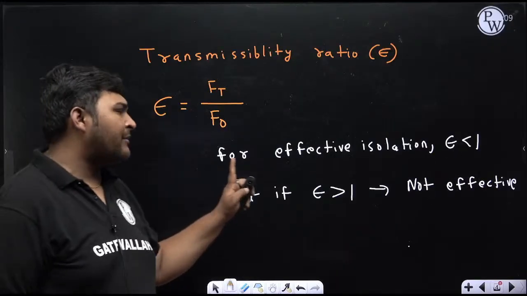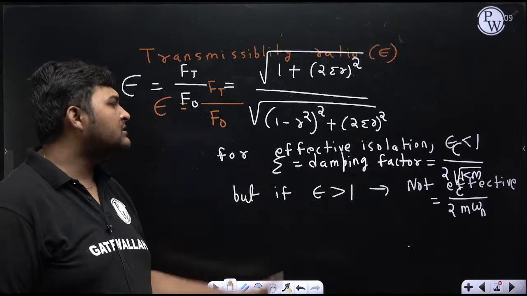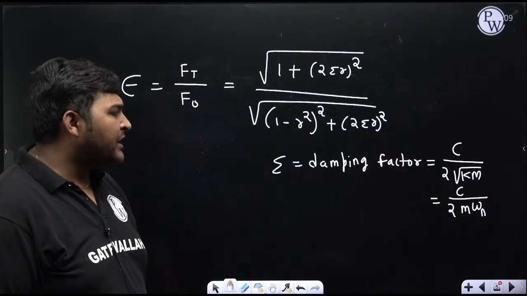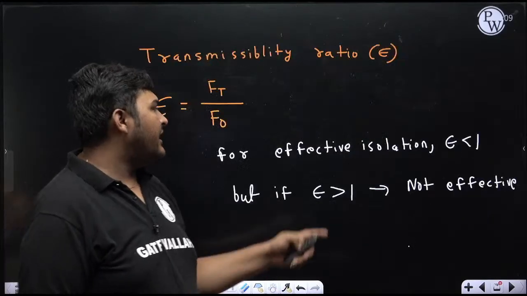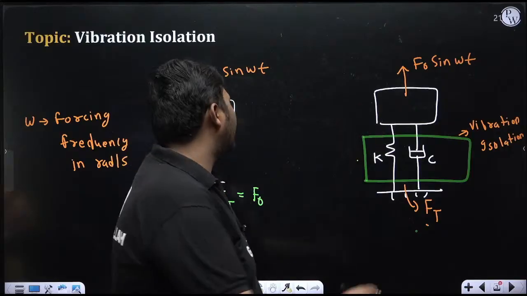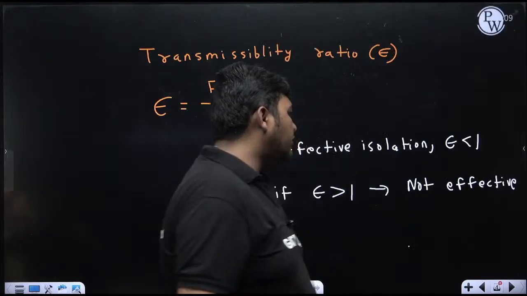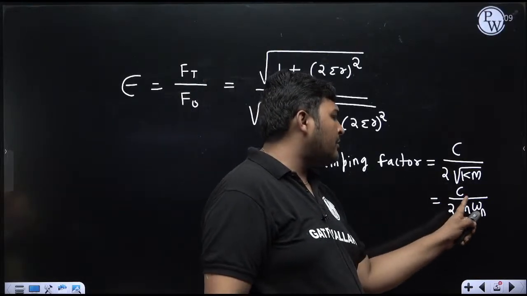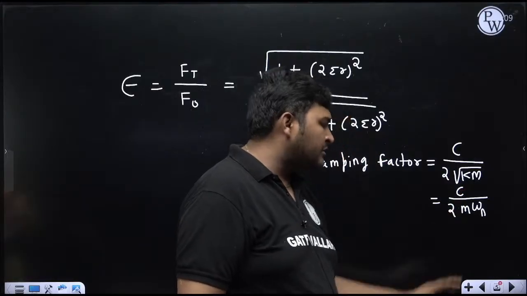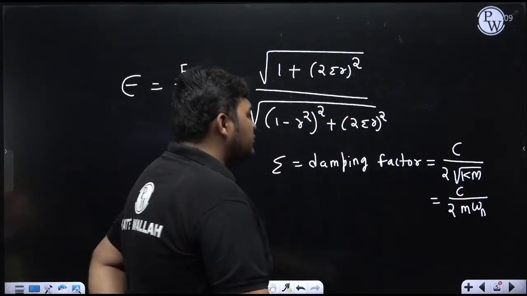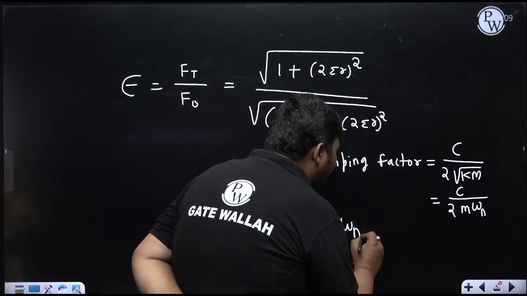As per this diagram, I am writing the formula. K is the stiffness of the system, or you can say the equivalent stiffness if more than one spring is attached. And M is the value of this point mass. Instead of that, you can use this formula also, C upon 2m omega n. Again, C is the damping coefficient, M is the mass of that point mass, and what is omega n? Omega n is the natural undamped frequency.